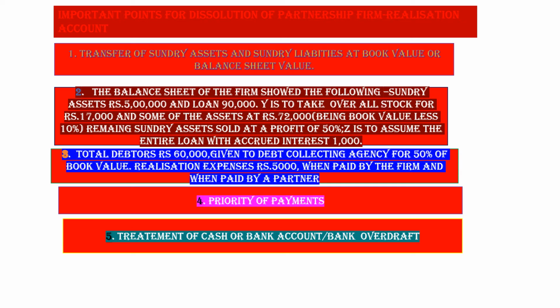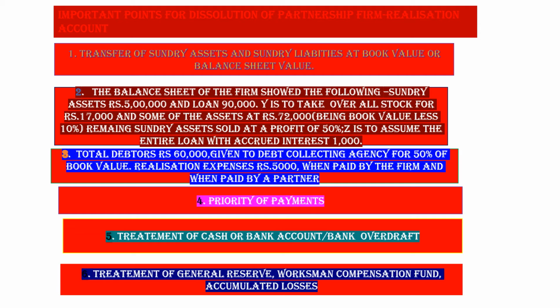Now, treatment of cash or bank account or bank overdraft. The cash or bank account is not transferred to realization account, but at the end the cash or bank account is prepared to check the validity of the answers. If you have a cash or bank balance on the asset side, then to balance b/d in cash or bank account. If you have a bank overdraft, by balance b/d.